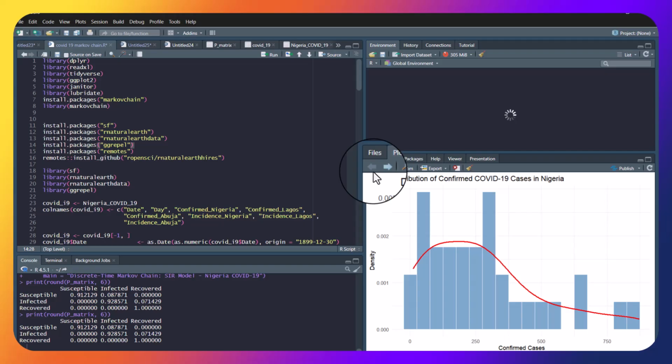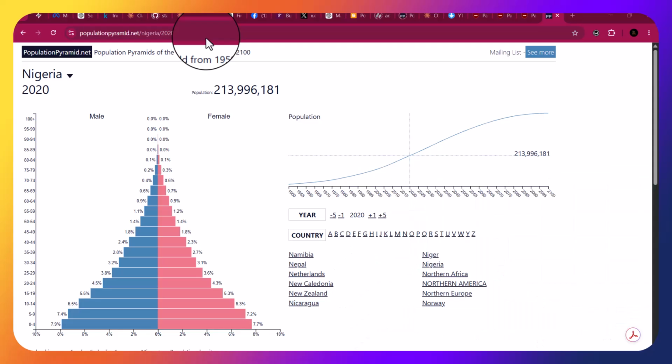So I took up the project, and I told him I was going to do it with a Markov chain. I also told him some things we need to know: that a Markov chain is memoryless, in the sense that it doesn't depend on past observations. And I told him I won't be using the whole Nigerian population, because as of 2020, Nigeria's population is over 216 million, 213 million, sorry, 996. So I proceeded with the project.